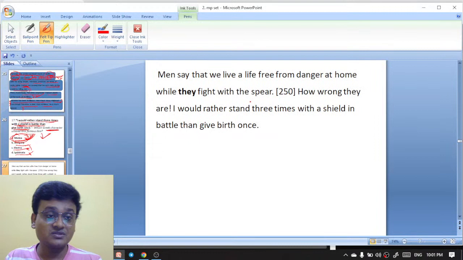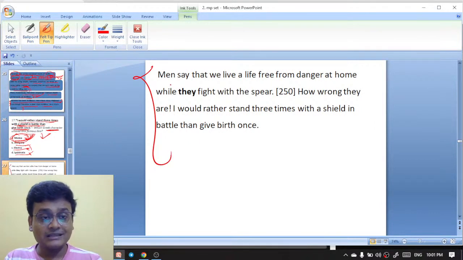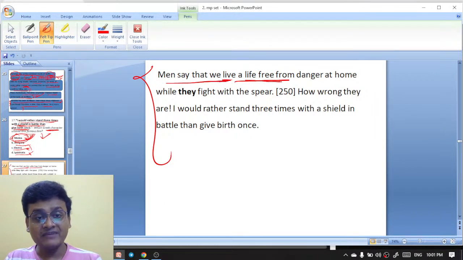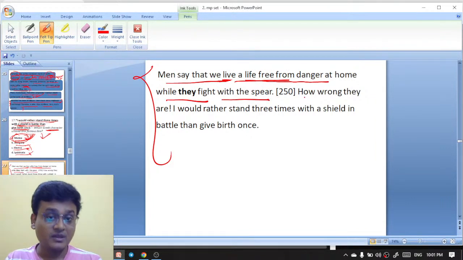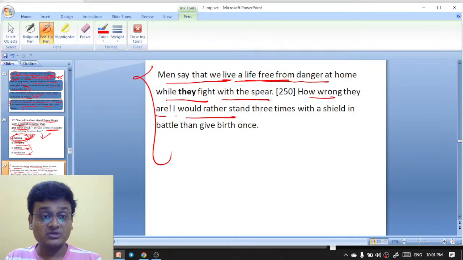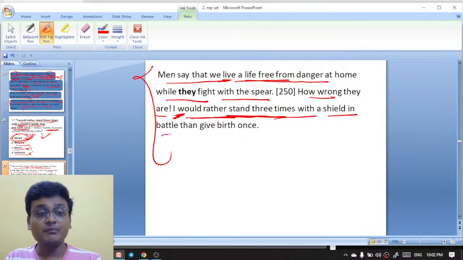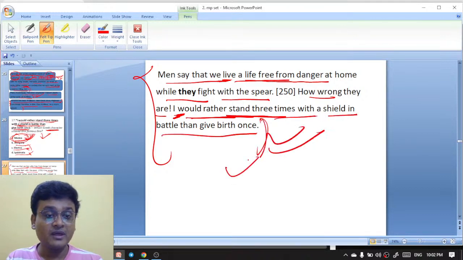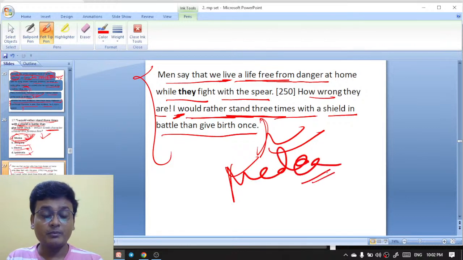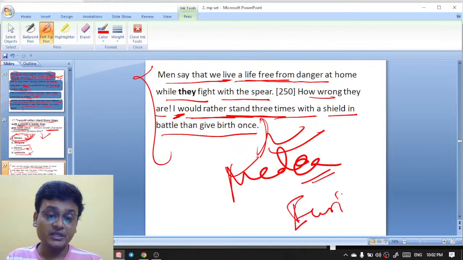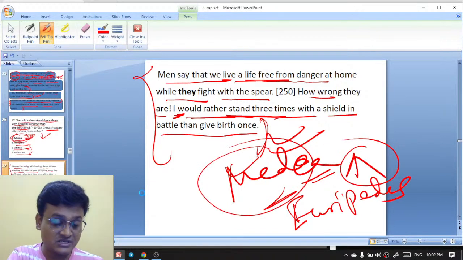And here are the lines from this part. Men say that we, that's the women, live a life free from danger at home, while they, that is the men, fight with the spear. How wrong they are. I would rather stand three times with the shield in battle than give birth once. Here I means Medea. So it is actually Medea by Euripides, and this is the famous character Medea saying these lines.